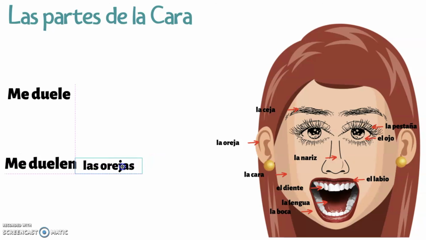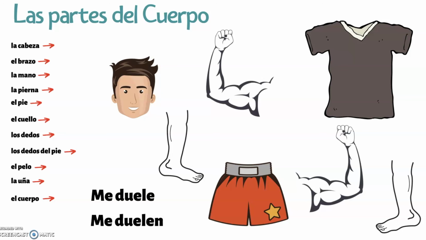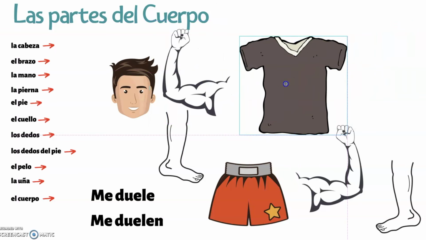Very good. Me duelen las orejas. Muy bien. Now you know how to use the verb doler con las partes de la cara, with the parts of the face. Way to go. Ok, amigos, estamos listos para aprender las partes del cuerpo. El cuerpo, your body, las partes del cuerpo, parts of the body. First, we have to go ahead and put this body together. So work with me here. Let's see how we do it.